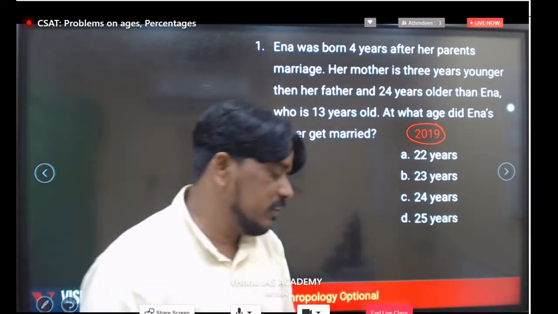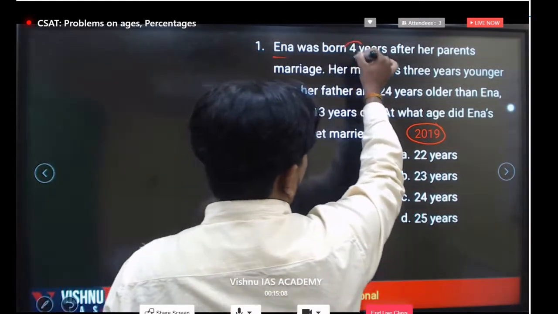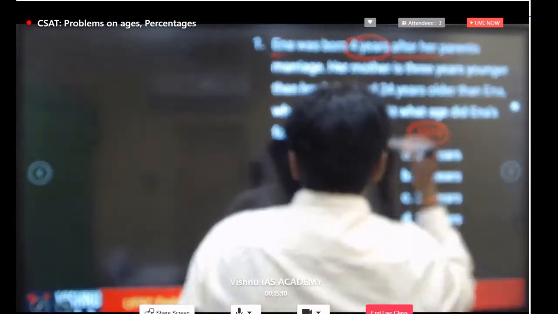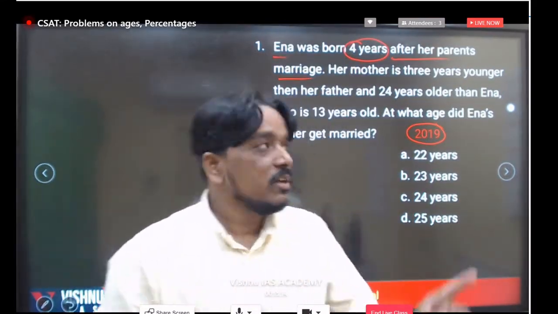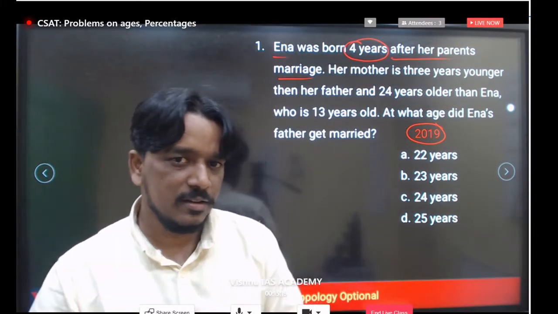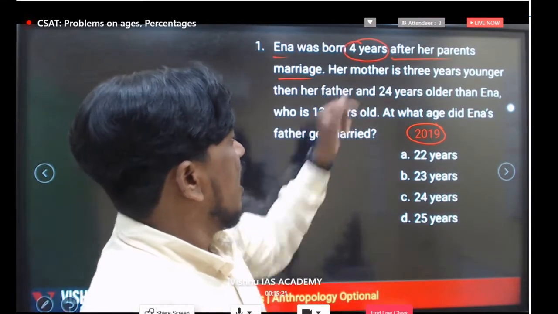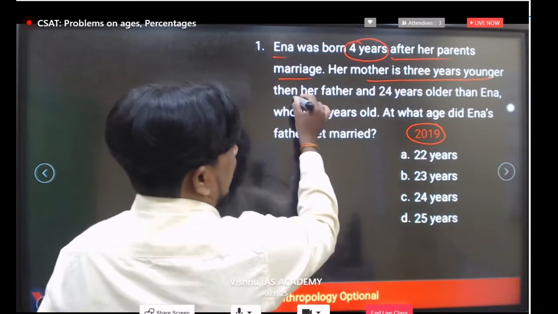Let's take the first point. Ina was born 4 years after her parents' marriage. Clear? Then her mother is 3 years younger than her father.